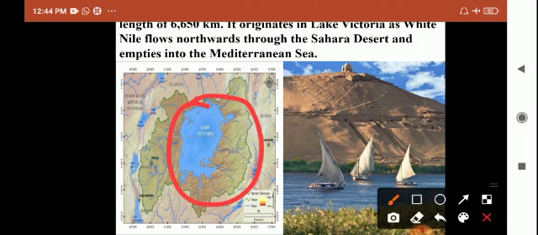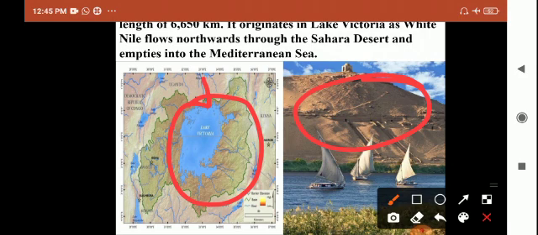The White Nile flows northward through the Sahara Desert and empties into the Mediterranean Sea in the north.